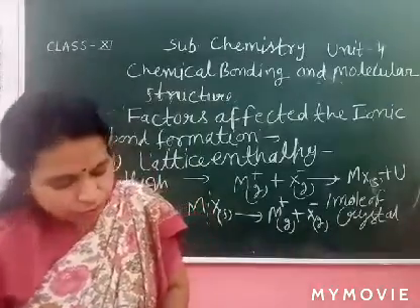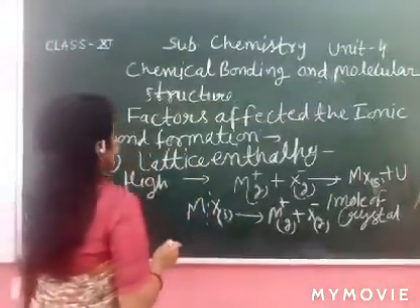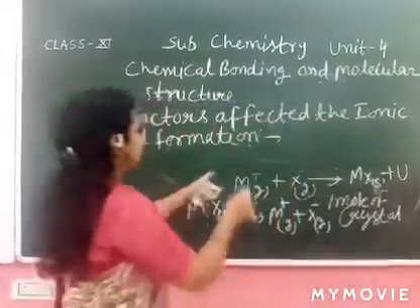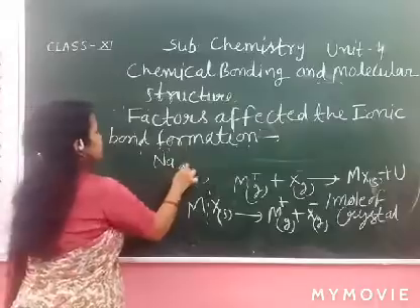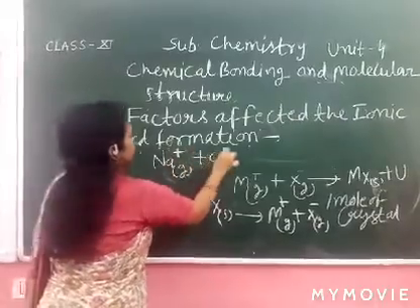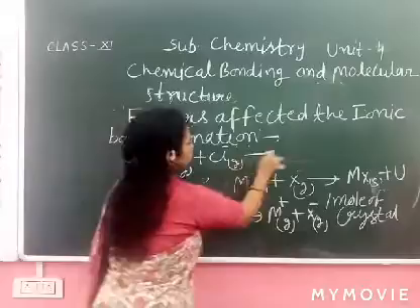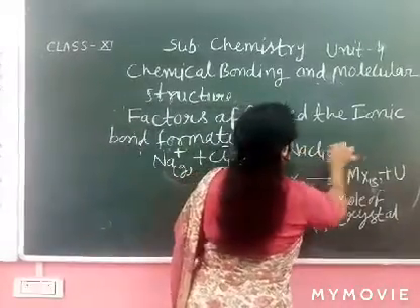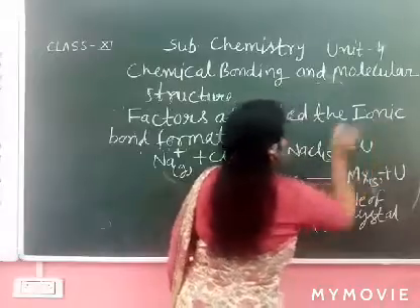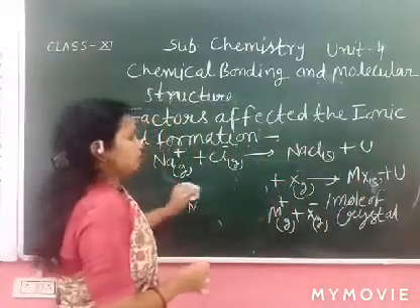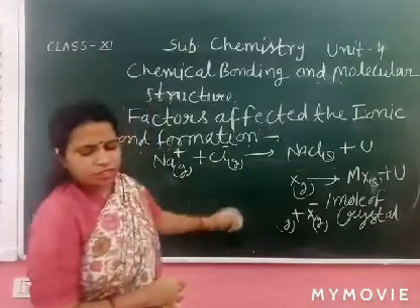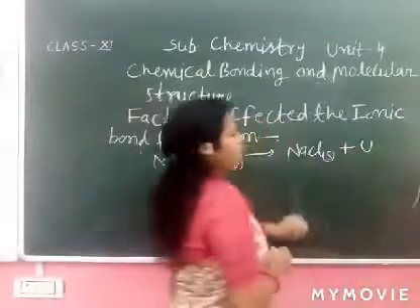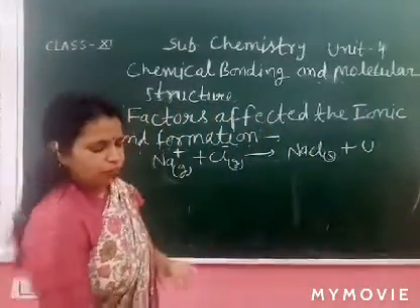Now, if we take an example, Na+ and Cl-, when both add, energy is liberated and 1 mole of crystal is formed. And what is the enthalpy of this reaction? Minus 78. The energy is released. So what is your answer?